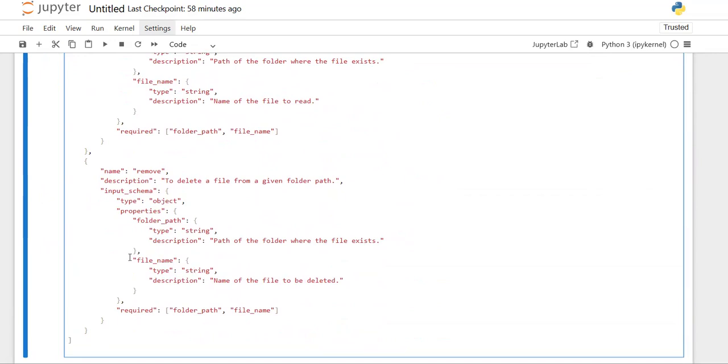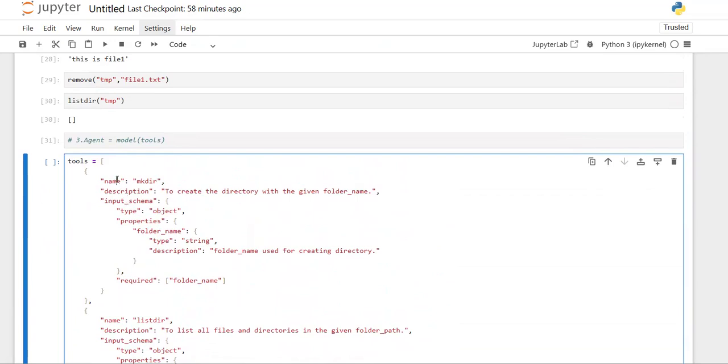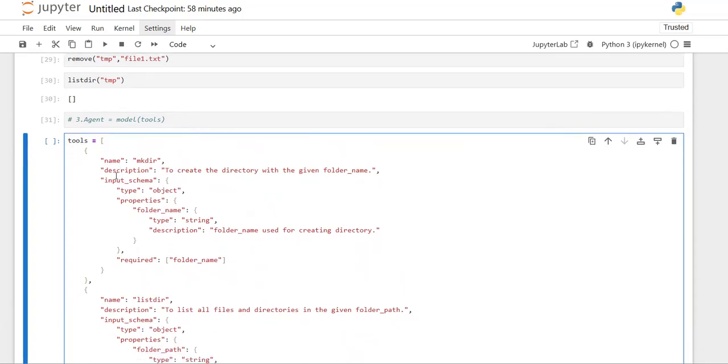Importantly, you need to observe the parameters I have defined: name, description, input schema of the function, as well as each variable's properties along with the required parameters.